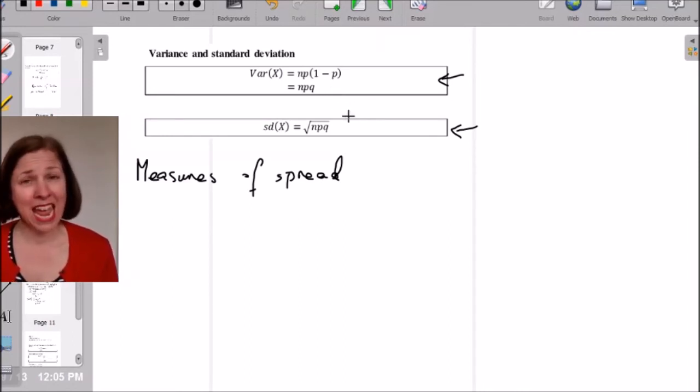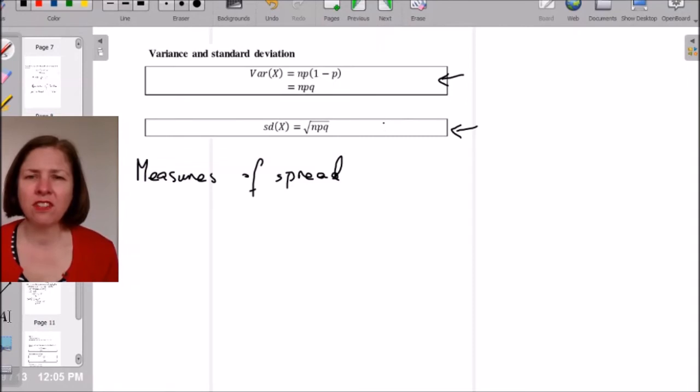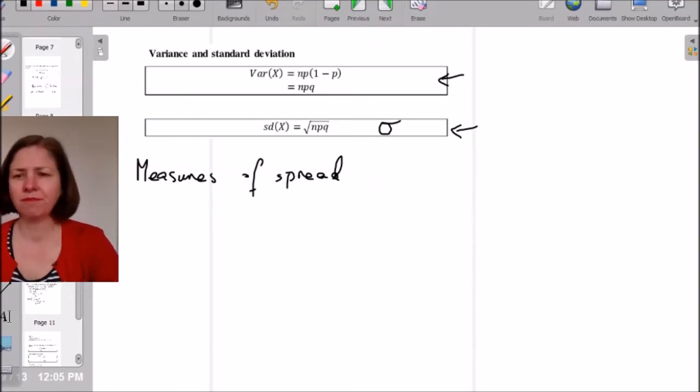Now, if you remember, expected value was np. Variance is npq. So we just take our expected value and multiply it by q. Standard deviation is the square root of that. So quite often we calculate variance as a step towards calculating standard deviation. There is another symbol for standard deviation, and that is this sigma. You might see that used as well, and that's our measure of spread.